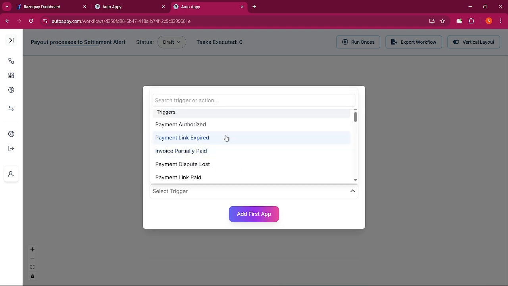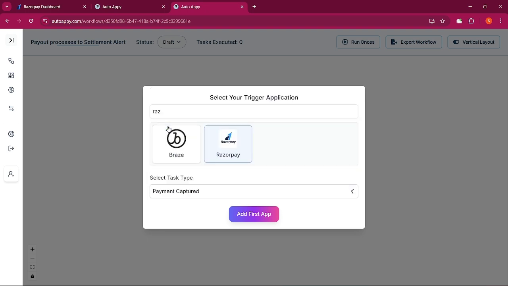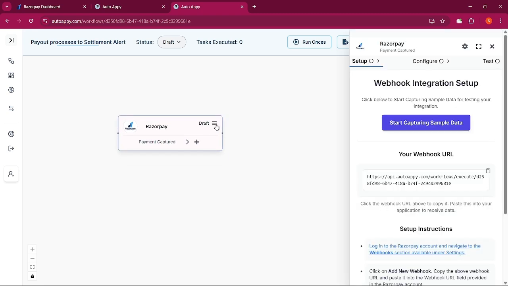Yeah, this one. Now you get the events which we will use for a payment. In our case, we are going to use payment captured, and just add the first application. Here you can find we successfully added the Razorpay node in our AutoAppy canvas. Now let's set up this node.